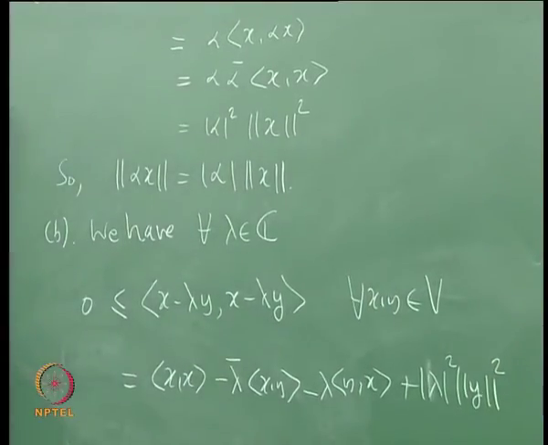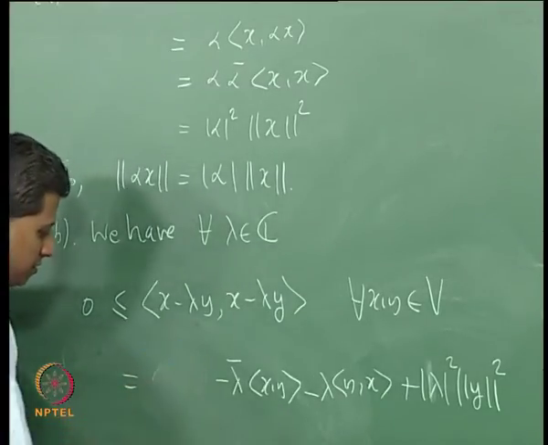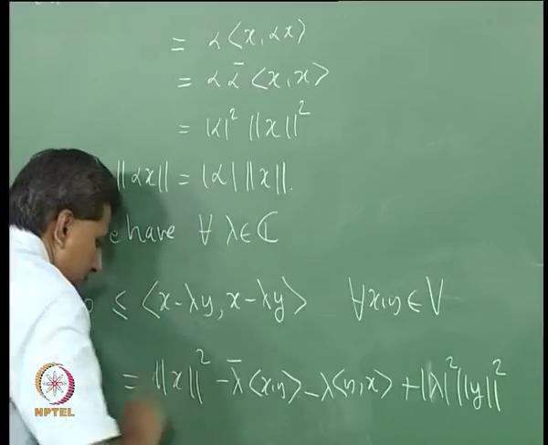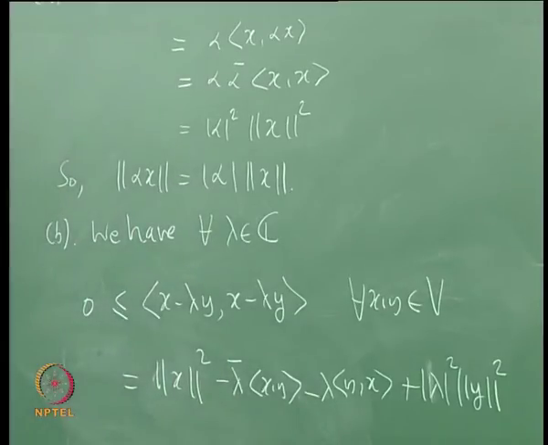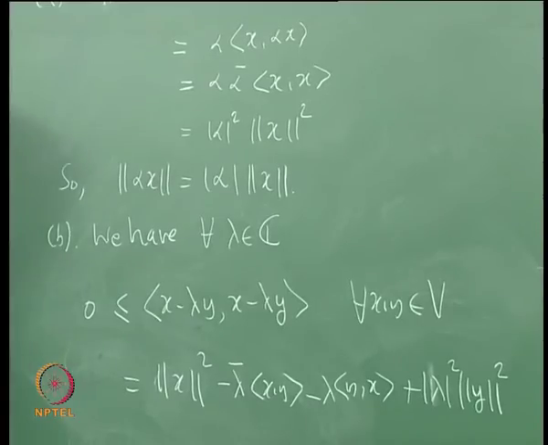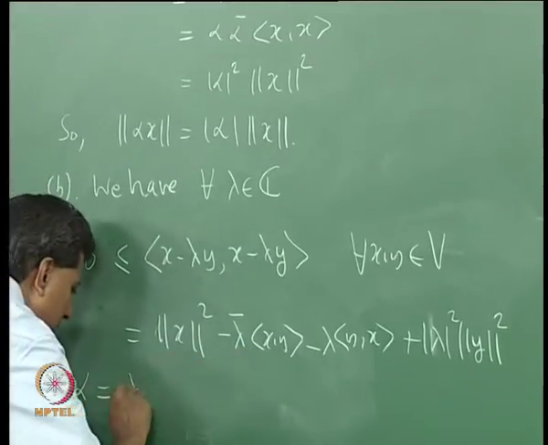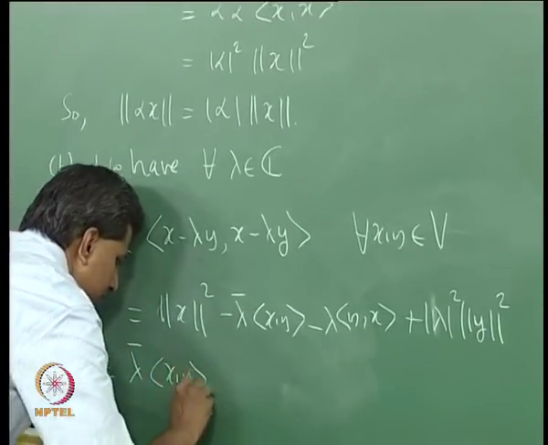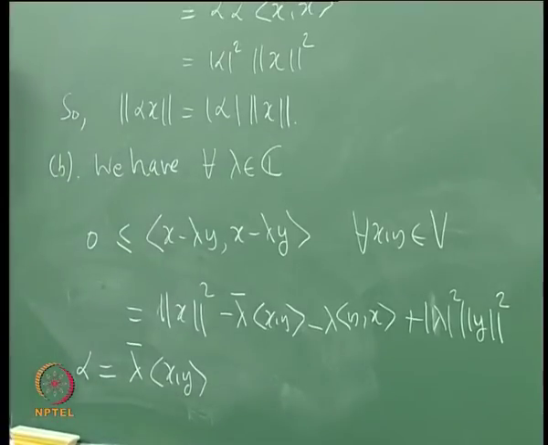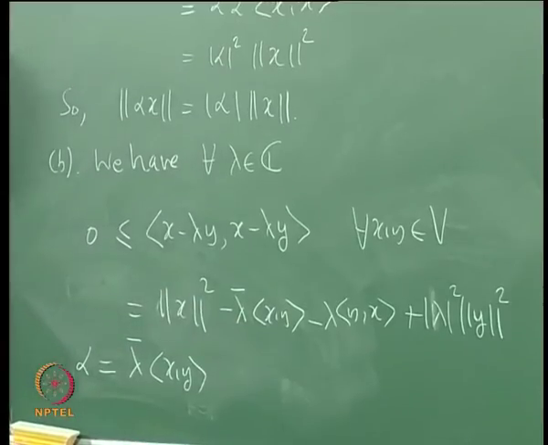I can rewrite the first one and call it norm x square, that is what it is. So, this is non-negative. Let me call alpha the number lambda bar x comma y. Alpha is the complex number lambda bar x comma y. Then the second term is alpha, the third term is alpha bar.